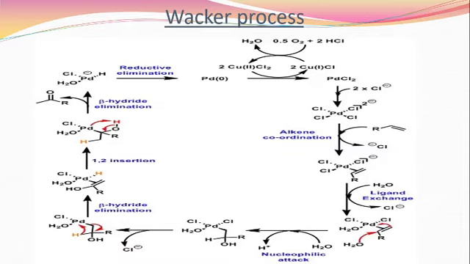This is also a very important process, always asked in the examination, and on this topic there are a number of MCQs. The first one is: what happens in the Wacker process? In the Wacker process, the alkene gets converted to a carbonyl compound, either an aldehyde or a ketone.